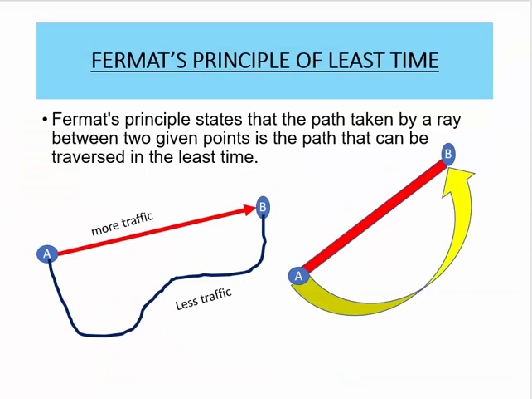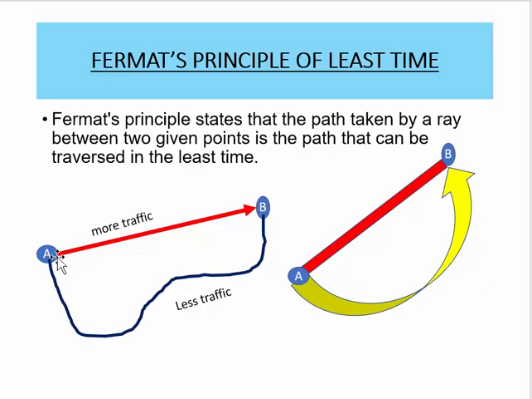Now let's say you're going from point A to point B, from your house to your school, and consider that point A is your house and point B is your school. Now there are two ways to go to your school. One way is a shorter way, but it has got more traffic. Another way is a longer way with less traffic. Now ideally, to reach the school on time, which path will you probably take? Probably you will choose the longer route because it has got less traffic and you may take less time to reach your school, isn't it?